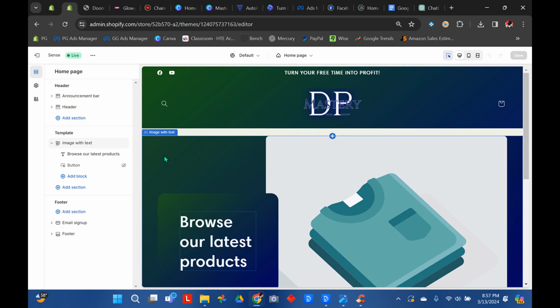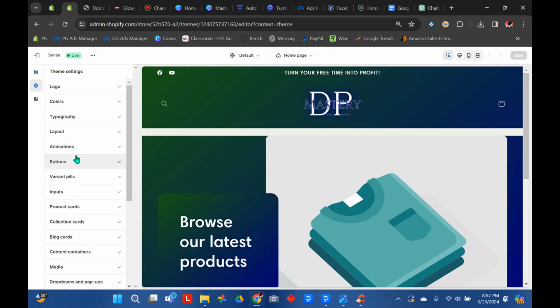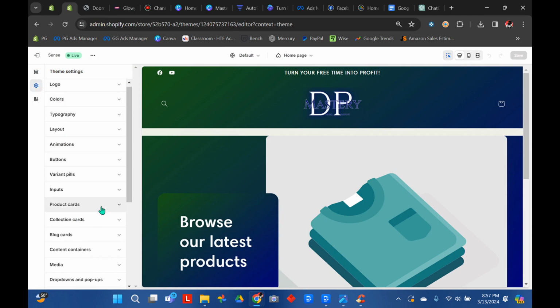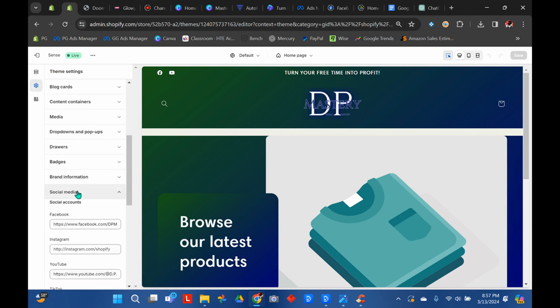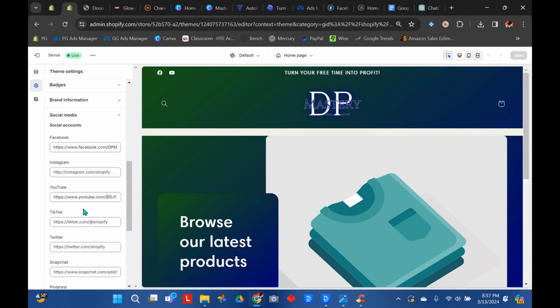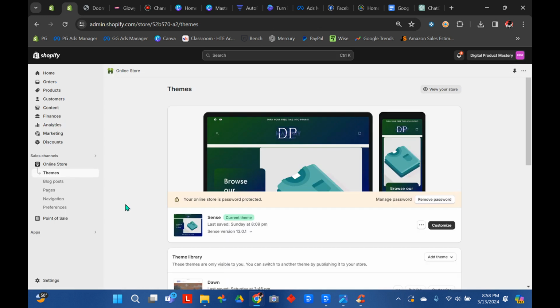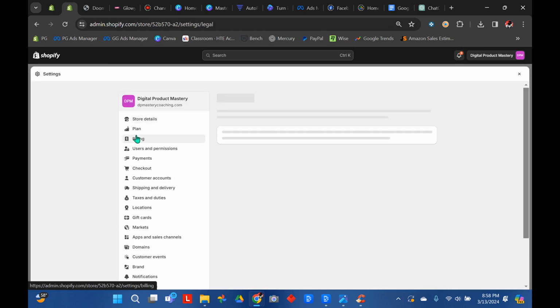Okay, now, first thing said in the last video, go to theme settings here, go down to social media, and this is where you're going to put in all the URLs to your social media pages that you make. Facebook, Instagram, YouTube, TikTok, right there on the top. Now you're going to want to go back to settings, scroll down to policies.